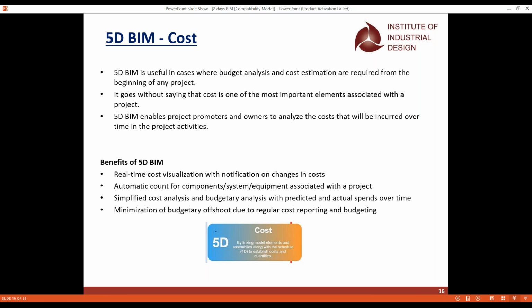And that is the 5D BIM. Software like Navisworks will make use of the 5D BIM. It tells you how much cost is being used. Suppose you're going to use 20,000 in cost, and for this 20,000, how many units are being taken. Obviously we can do the 5D BIM cost in Revit software also.